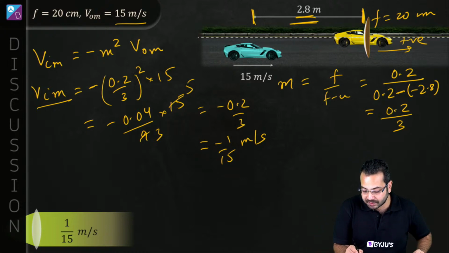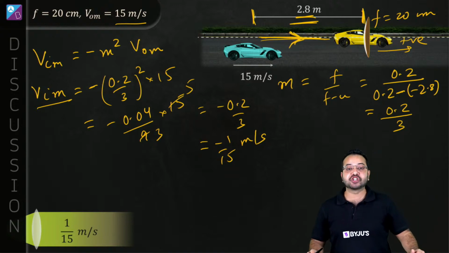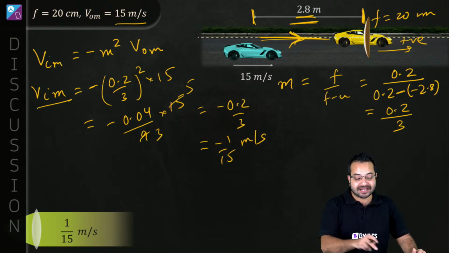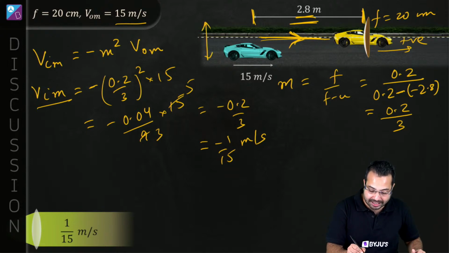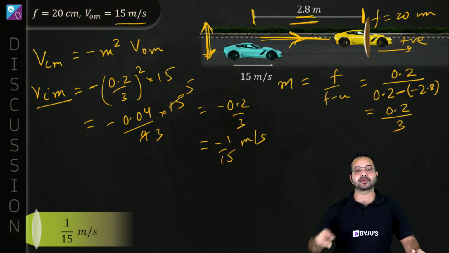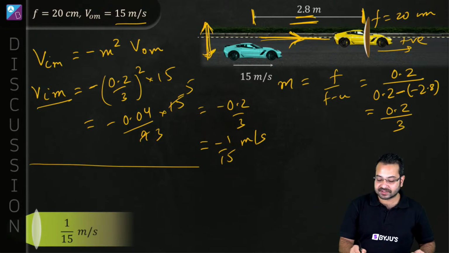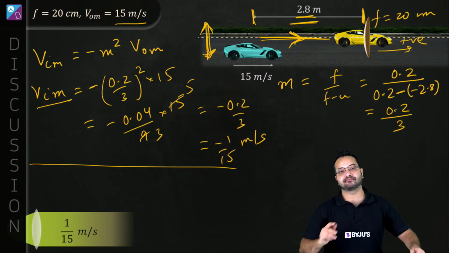If the object is moving along the principal axis longitudinally, then this is valid. Can someone tell me, if the object is moving laterally, or perpendicular to the principal axis, then what is the velocity of the image in that case?